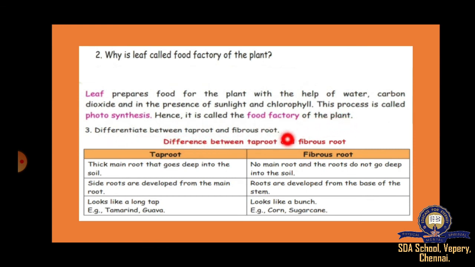Differentiate between taproot and fibrous root. Taproot, thick main root that goes deep into the soil. Fibrous root, no main root and the roots do not go deep into the soil. Taproot, side roots are developed from the main root. Fibrous root, roots are developed from the base of the stem. Taproot looks like a long tap. Example, tamarind, guava. Fibrous root looks like a bunch. Example, corn, sugarcane.